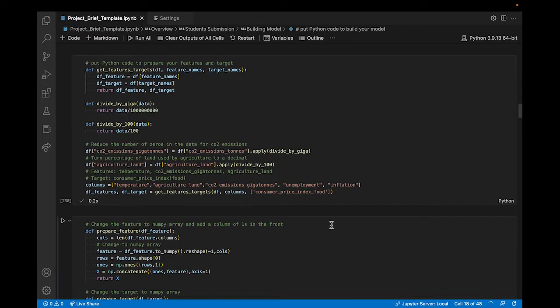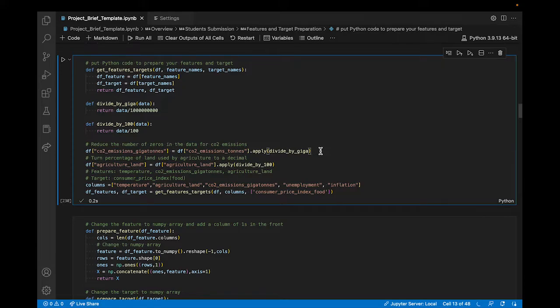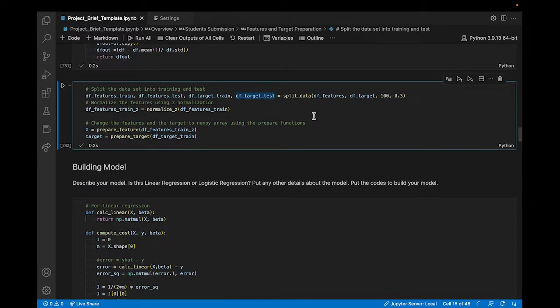To first simplify the data, I converted the carbon dioxide emissions column from tons to gigatons, and converted the agricultural land use from a percentage to a decimal. We have a get features targets function that returns the features and target. Next, we split the features and target into training and testing sets, where the train set will be used to train the multiple linear regression model, and the test set will be used to evaluate the accuracy of the model.